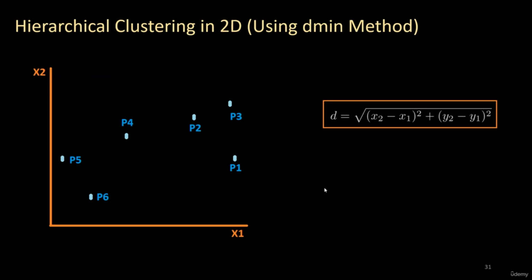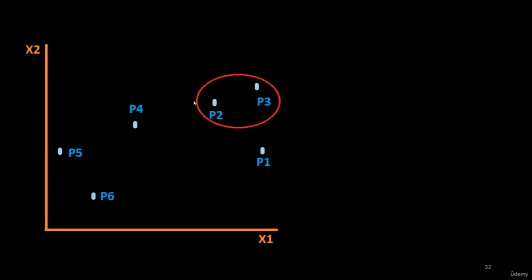So the first step is to merge those 2 points which are closest to each other. We are using a minimum distance criteria, which is the most commonly used, and in the coming lectures, we will only use the minimum criteria to merge clusters. Here we can see that points P2 and P3 are the 2 closest points. We are not calculating the distances to find the closest points because we do not have the coordinate values. We are doing this intuitively, and the purpose is just to get the concept of how hierarchical clustering works in 2D. So the first step is to merge these 2 points to make a single cluster out of them.